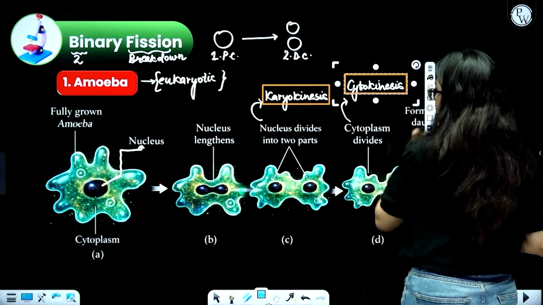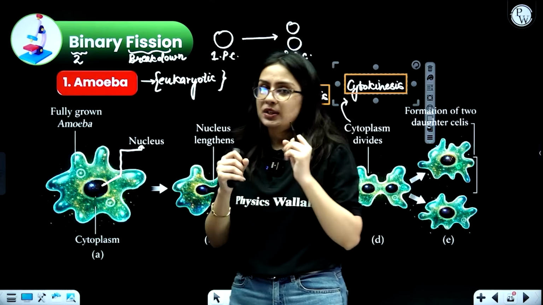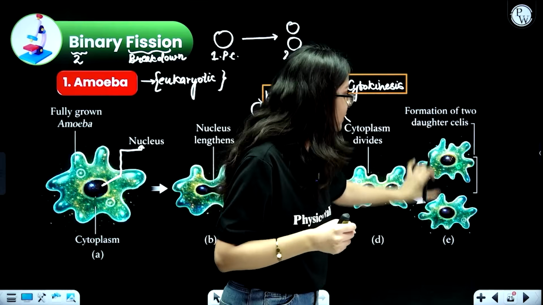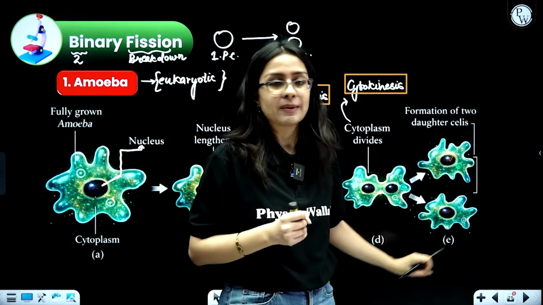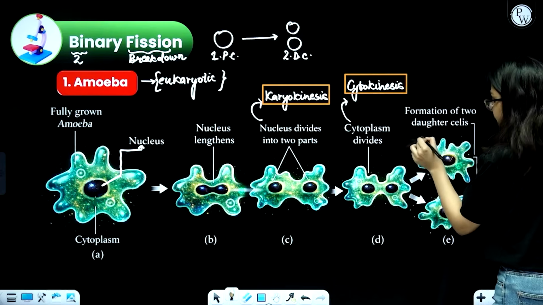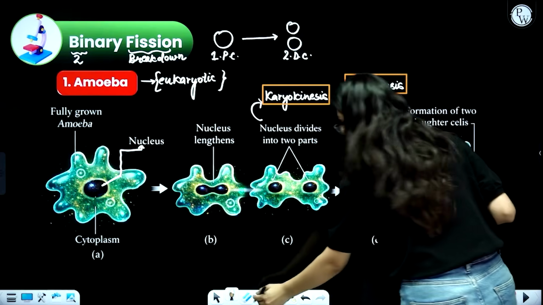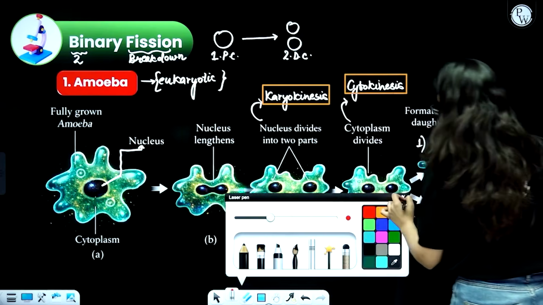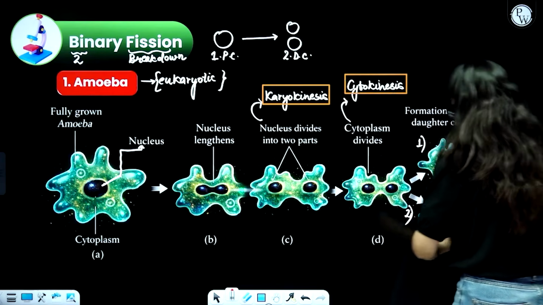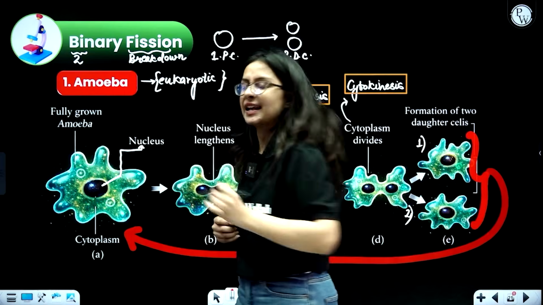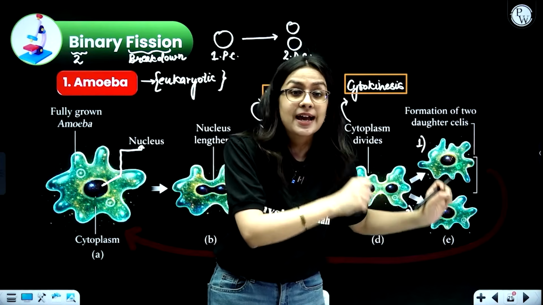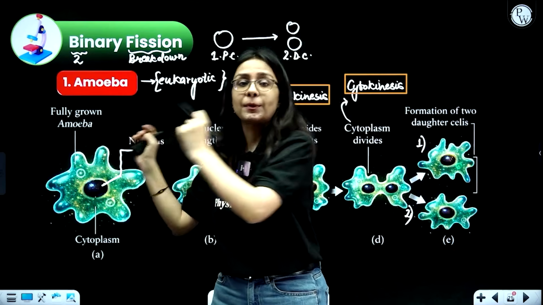So cytoplasm division has taken place. Once nucleus division and cytokinesis have taken place, eventually there will be formation of two daughter cells, two daughter amoeba, as you can see. This is the first one and this is the second one, and if you observe closely, both of them exactly look like their parents. Both of them exactly look like the parent cell. So this is what happens in asexual reproduction, that daughter cells are exactly photocopies of the parent cells.